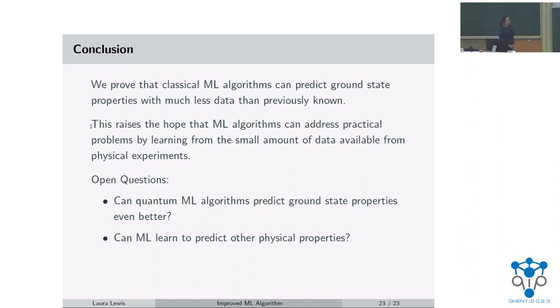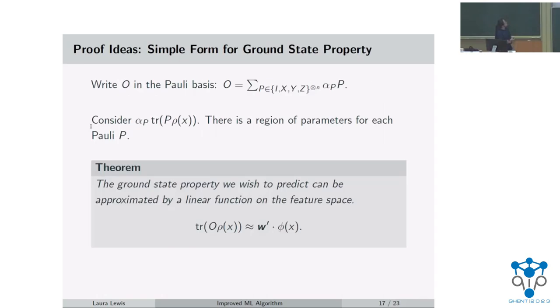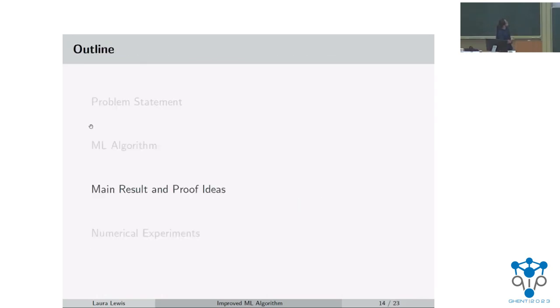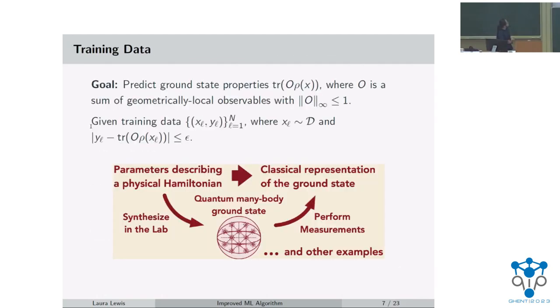I don't get it. What is your training data in this case? So the training data is this pair. The x_l is some parameter, an m-dimensional vector with entries between -1 and 1. That parameter is some Hamiltonian. And the second entry in the pair is this y_l, which is just some number that approximates your ground state property.